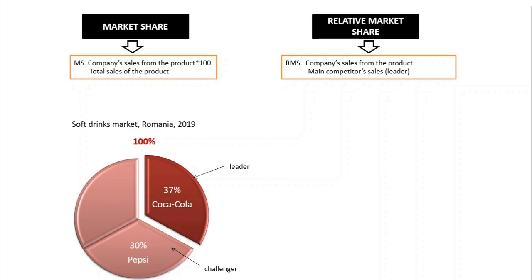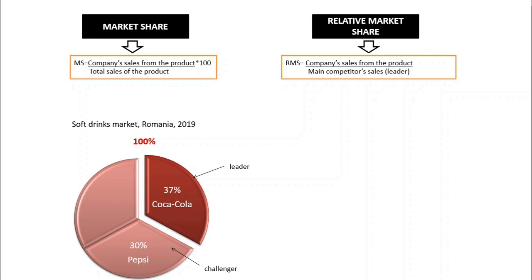Our fourth indicator is the relative market share. The relative market share shows us how close we are to our main competitor. The main competitor for all the companies on that market is the biggest company, or the leader.